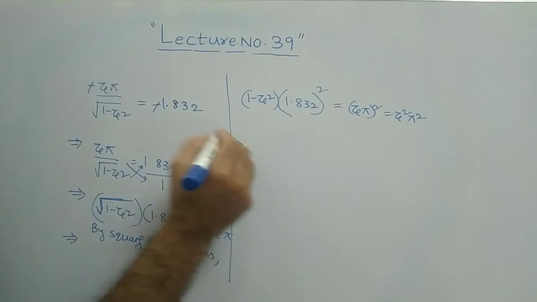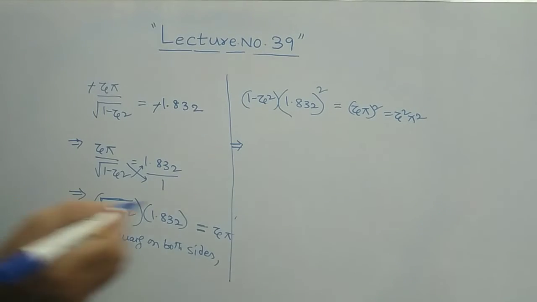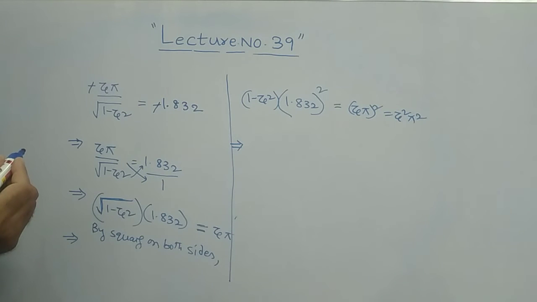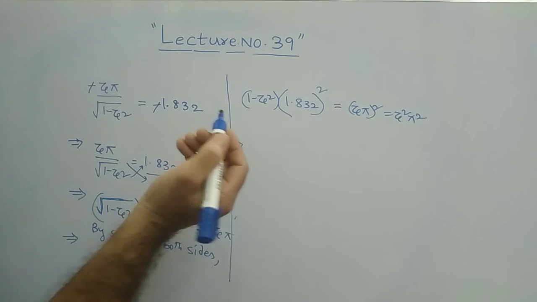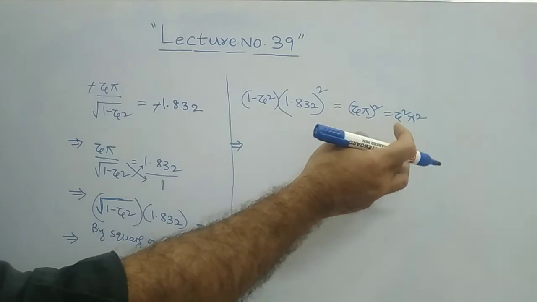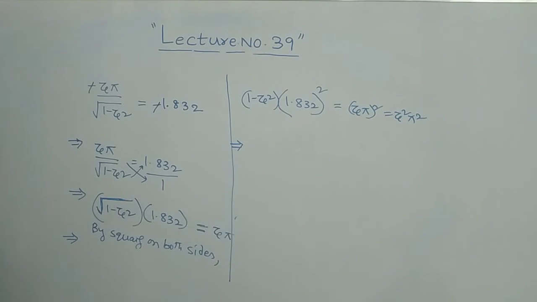This implies, from this, what I mean to say is that you find out the zeta value. Or otherwise, what you will do? You can take zeta square as common. So zeta square pi square can be taken common.